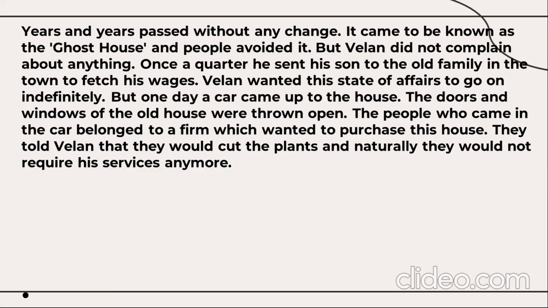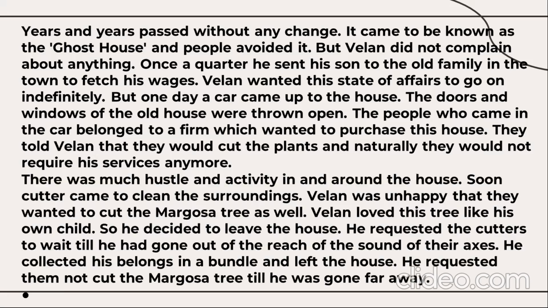But one day a car came up to the house. The doors and the windows of the old house were thrown open. The people who came in the car belonged to a firm which wanted to purchase this house. They told Velen that they would cut the plants and naturally they would not require his service anymore. There was much hustle and activity in and around the house. Soon, cutters came to clean the surroundings.